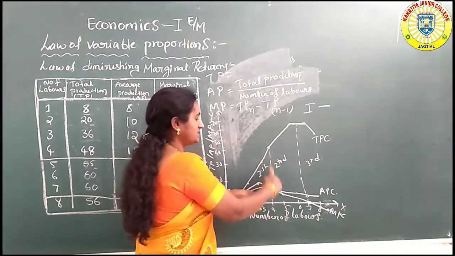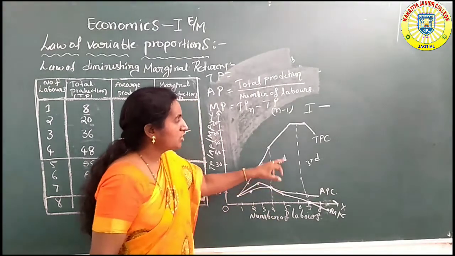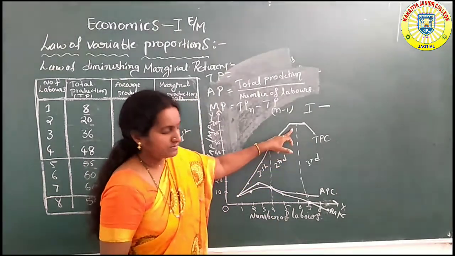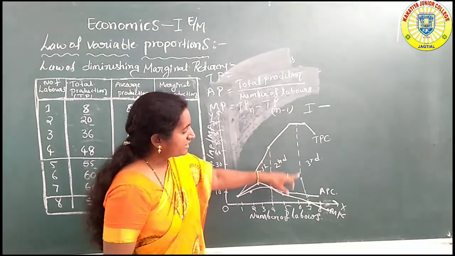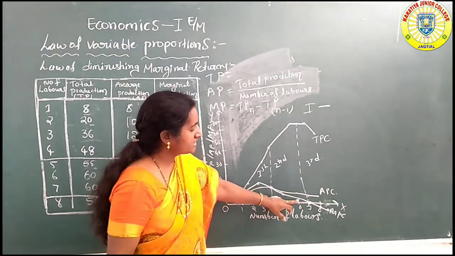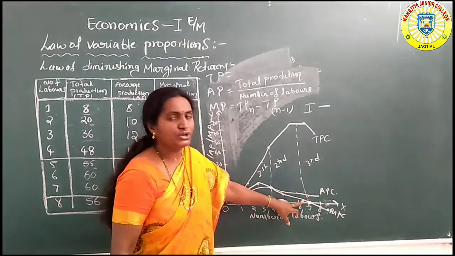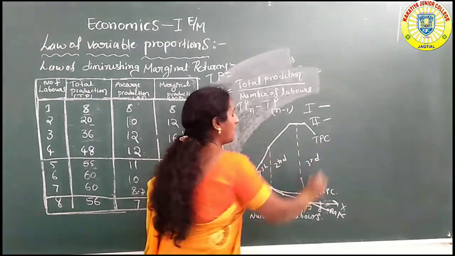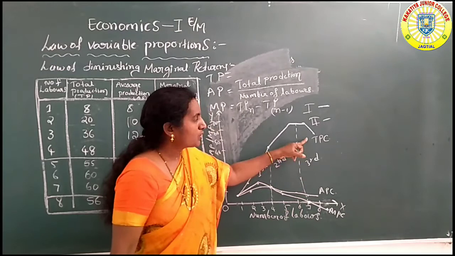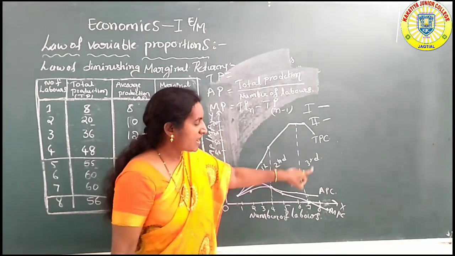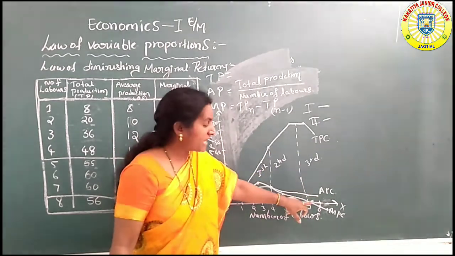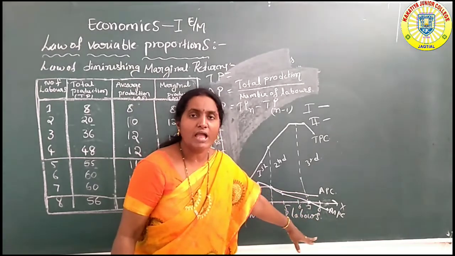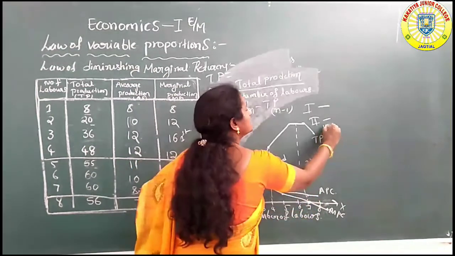Then in the second stage, total production is maximum, average production declines, and marginal production becomes 0. In the third stage, total production diminishes, average production diminishes, and marginal production goes to negative values.